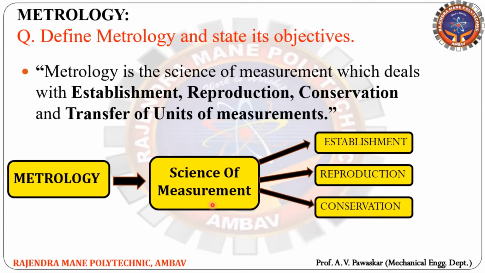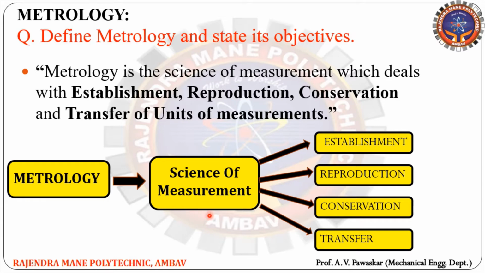Then conservation, so that the unit is universally accepted, right? And the last one is transfer of units. So we can transfer the unit in different forms, for example, MKS system to CGS system, right? To take one example, 1 kg is converted into 1000 grams, like that.